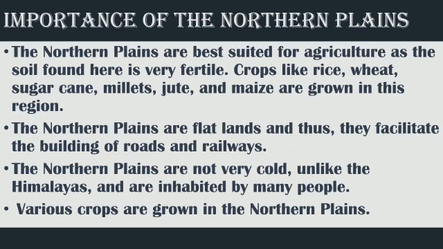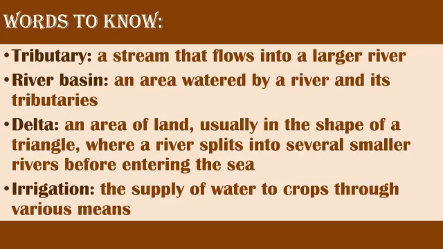Words to know: tributary, a stream that flows into a larger river. River basin, an area watered by a river and its tributaries. Delta, an area of land usually in the shape of a triangle, where a river splits into several smaller rivers before entering the sea. Irrigation, the supply of water to crops through various means.